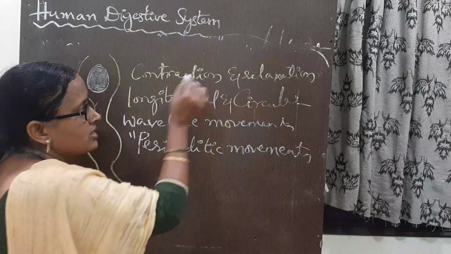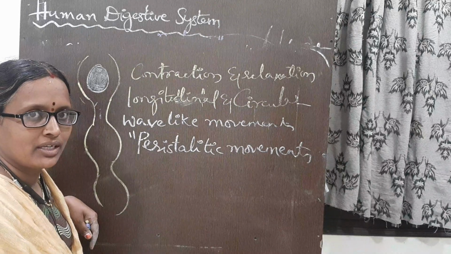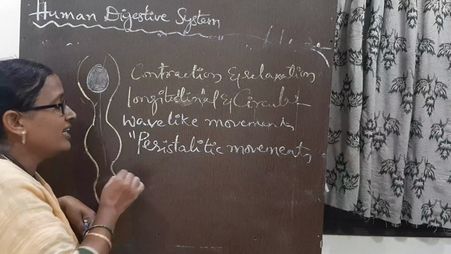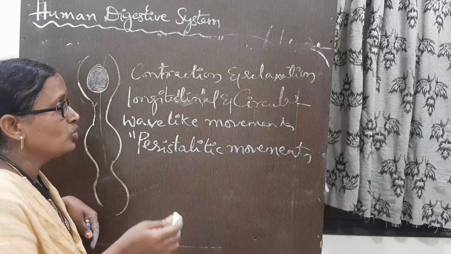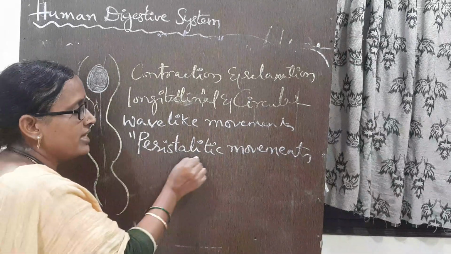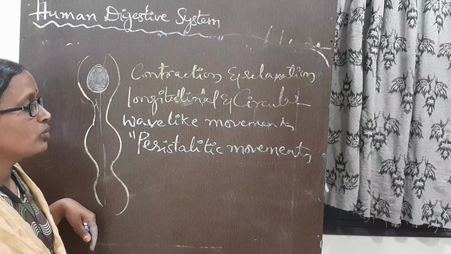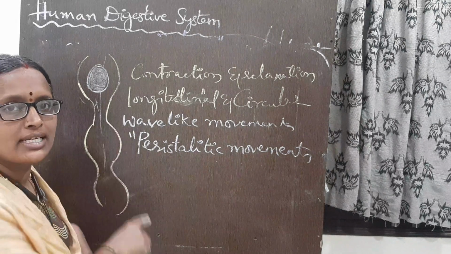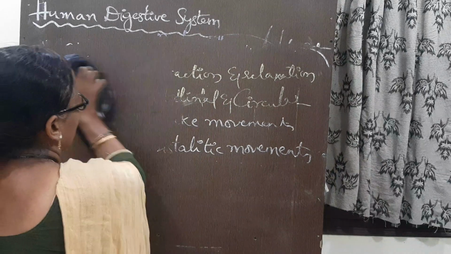So with contraction and relaxation of the muscles, and because the food is already slippery, it is easy to move. Easily it can go into the next part. These wave-like movements which occur in the esophagus during the passage of food, that is bolus, are known as peristaltic movements. And next our organ is the stomach.